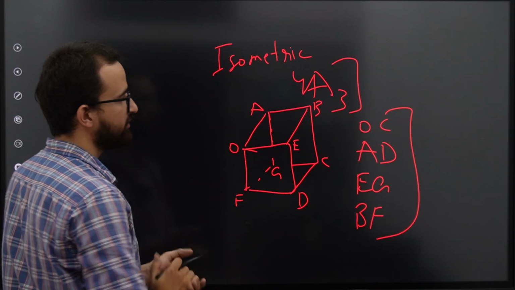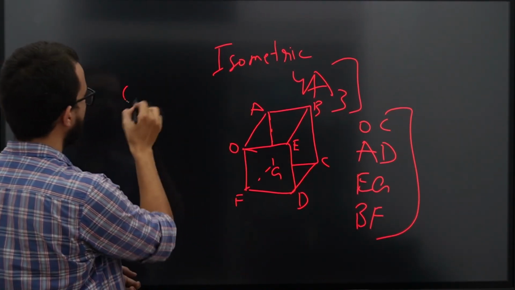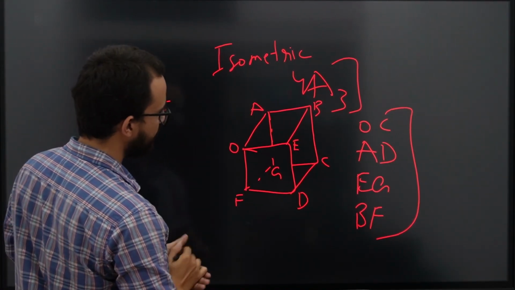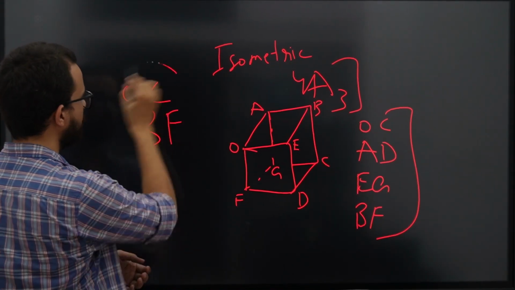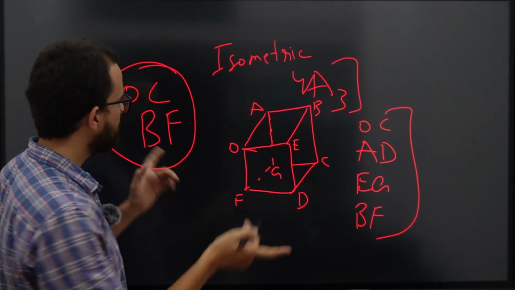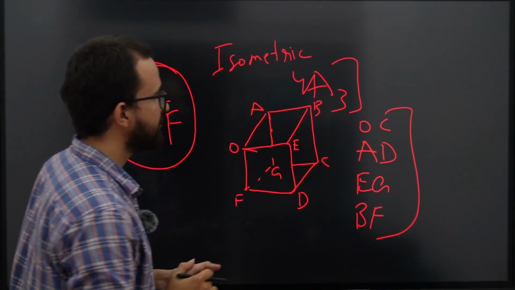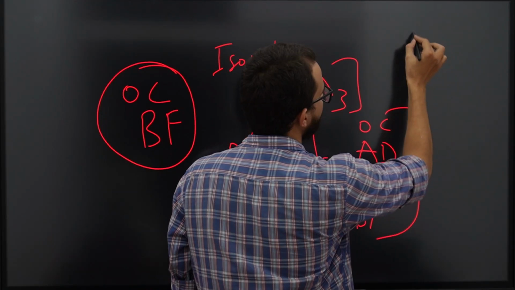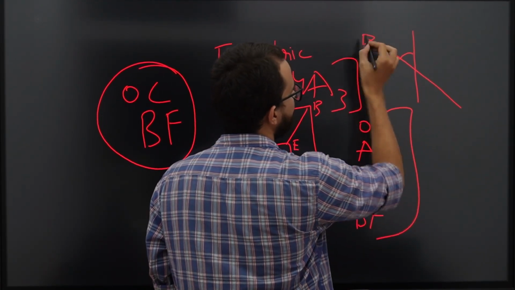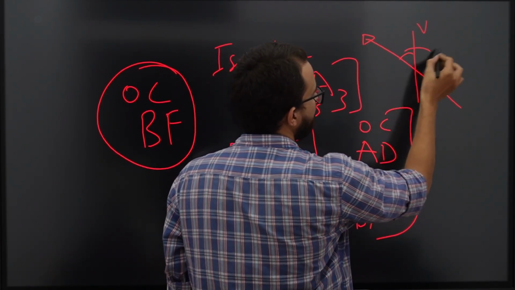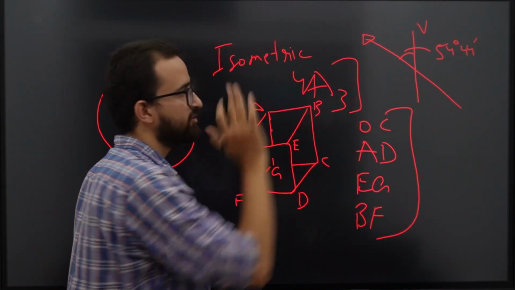So we know what are the threefolds that the question is asking. Let us take two of them. Let us take OC, and the other line corresponding to it would be BF. So these are the two lines in space between which we have to calculate the interaxial angle. In the isometric class, there is one thing that we have already discussed, that the threefold axes that we talk about have an angle with the vertical of about 54 degrees and 44 minutes. So this is the standard angle.